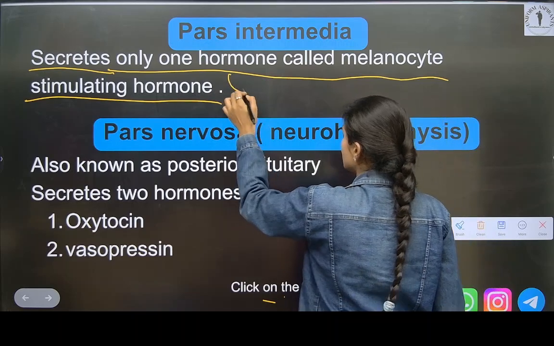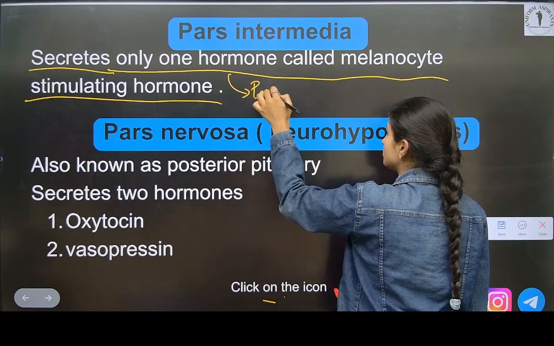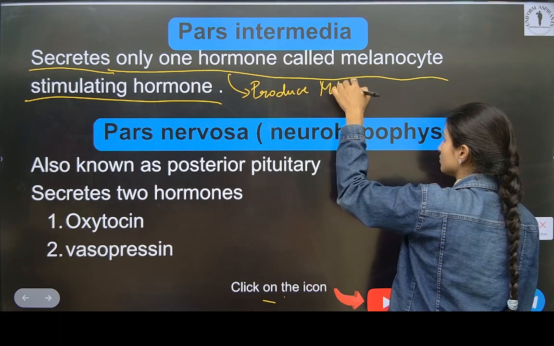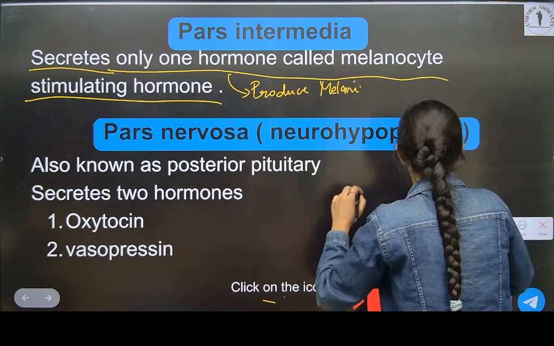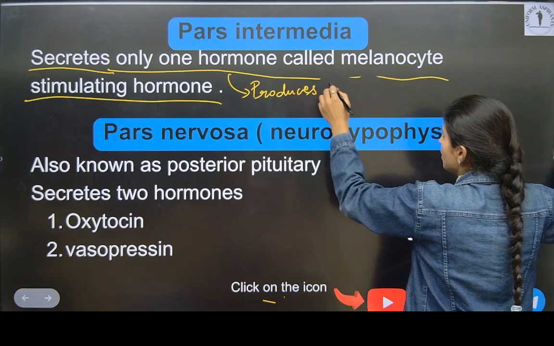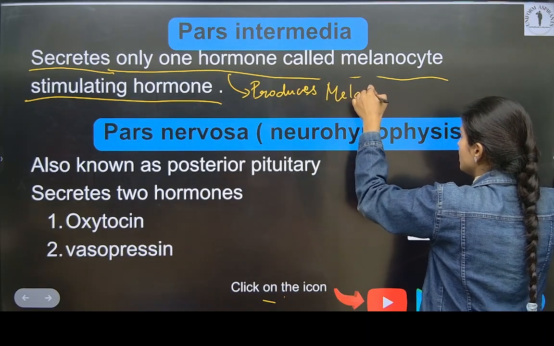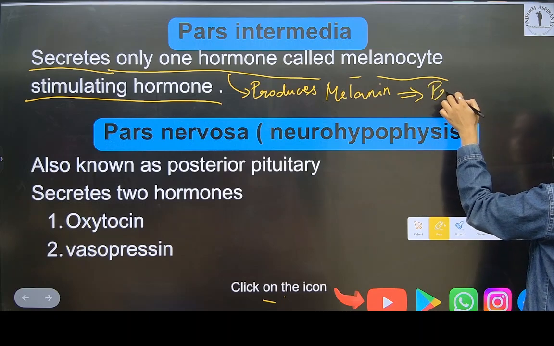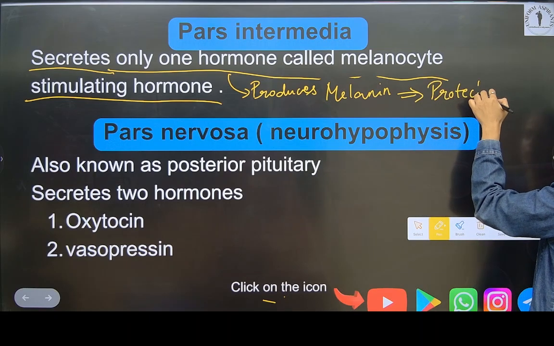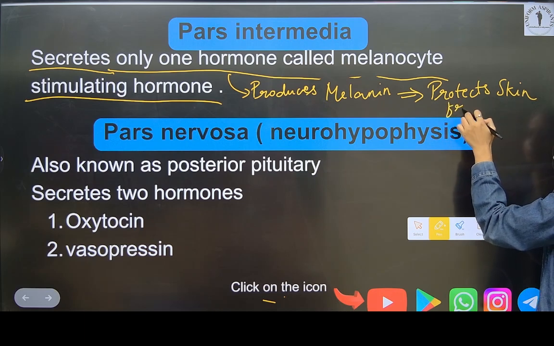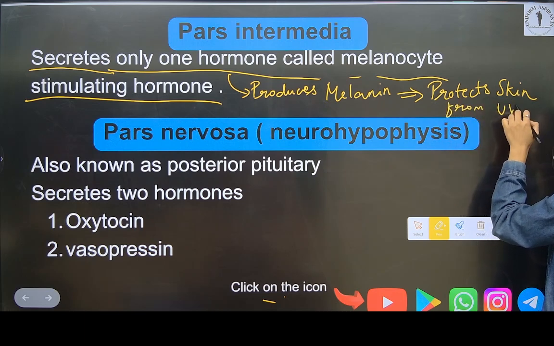What it does, it produces melanin. Means what it does, it protects skin from UV rays.